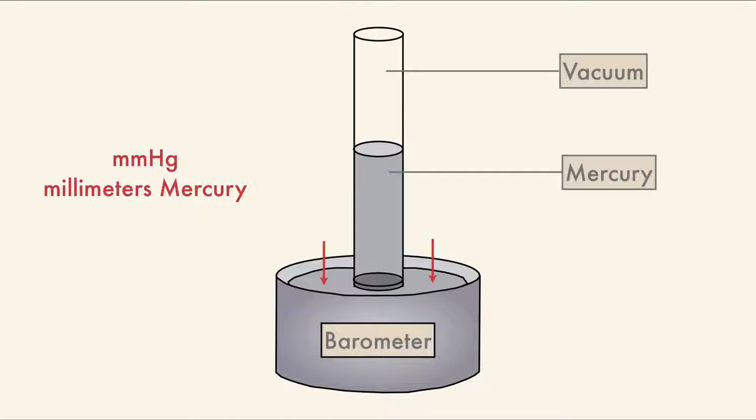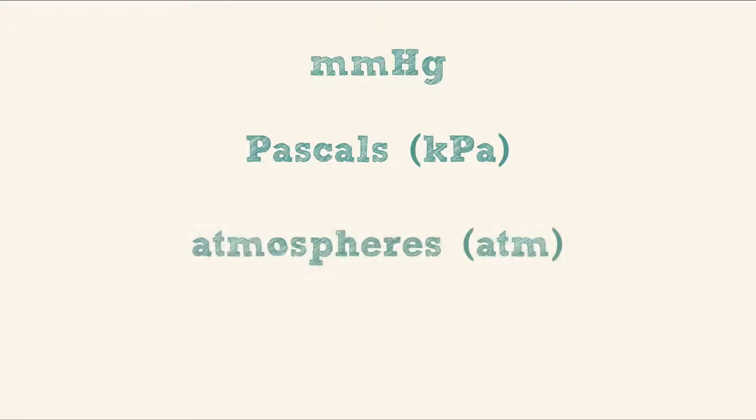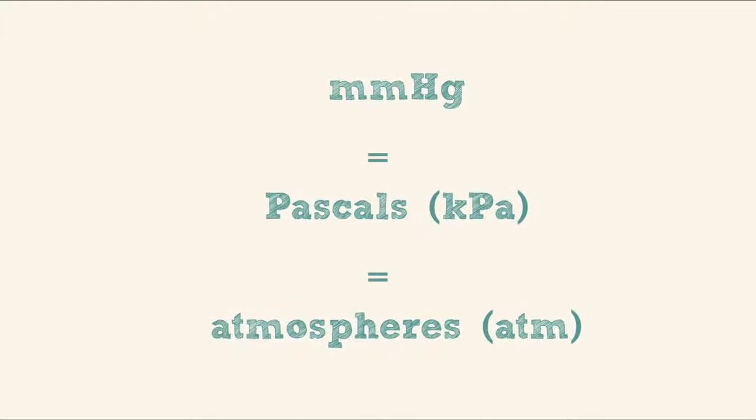No, that would be easy. In addition to millimeters of mercury, there are pascals, which are usually measured in kilopascals and are the SI unit of pressure. There are atmospheres, or ATM, where 1 atmosphere is standard. And lastly, the torr, which is basically another name for millimeters of mercury, so go ahead and forget about it. You can convert between the different units. Standard pressure for STP is 760 millimeters of mercury, 101.3 kilopascals, and 1 atmosphere.